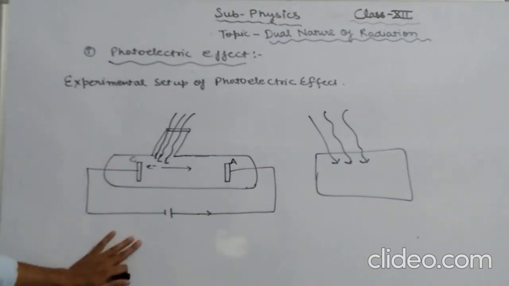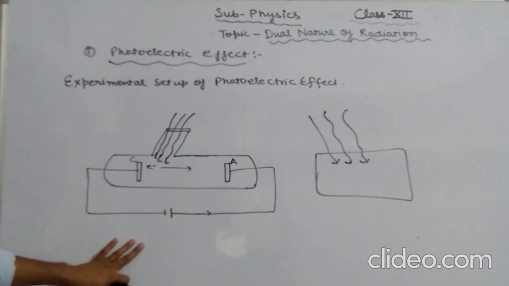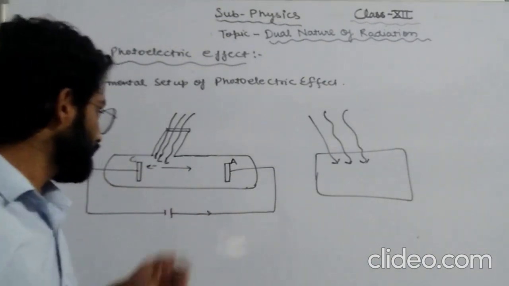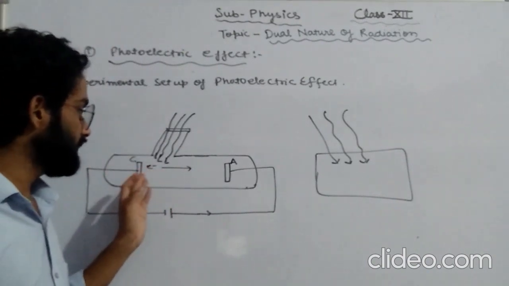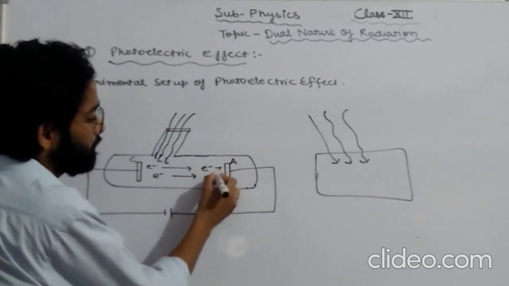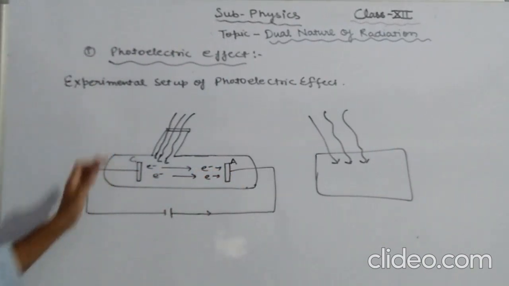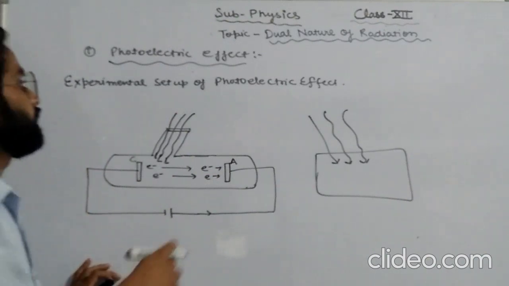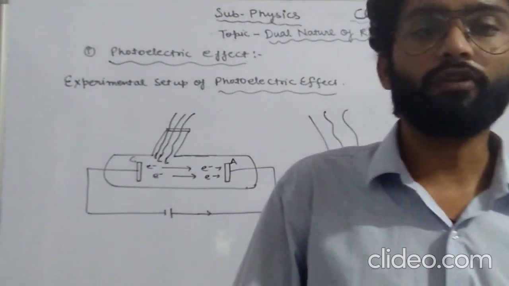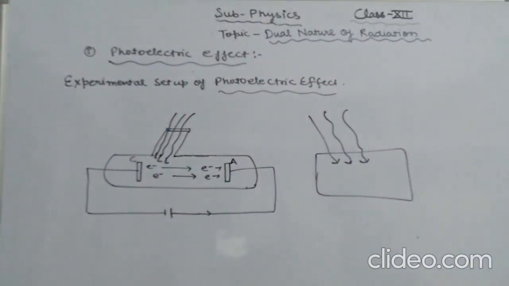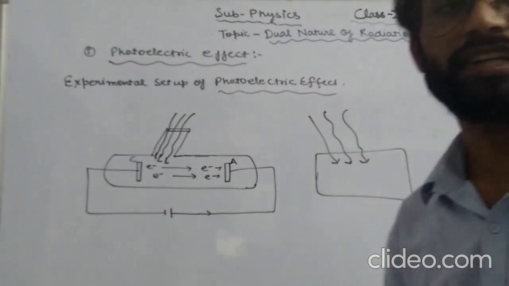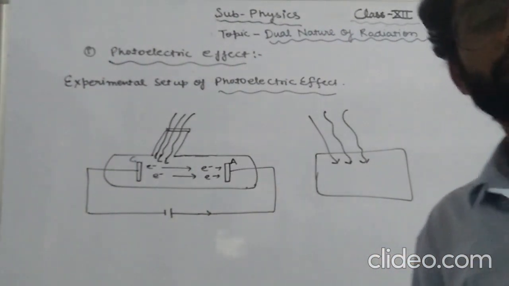So what happens here? When a suitable frequency of light strikes the electrode C, then electrons are emitted, and these electrons are attracted by plate A. By this particular process, the photoelectric effect occurs. I hope you have got this experimental setup and all the topics which have been discussed here. See you again in the next lecture.